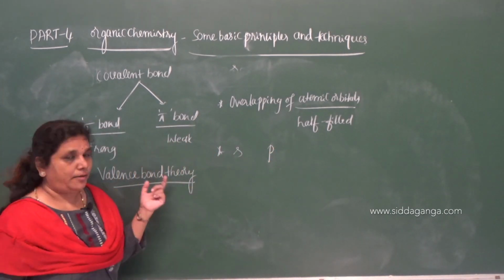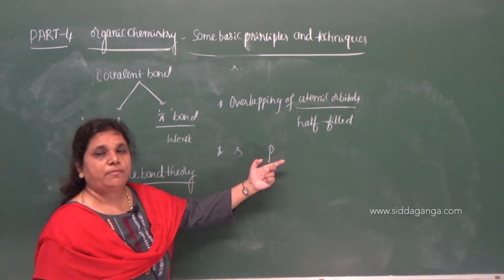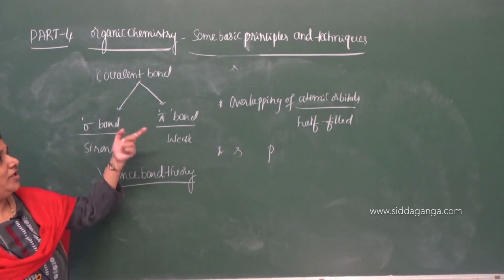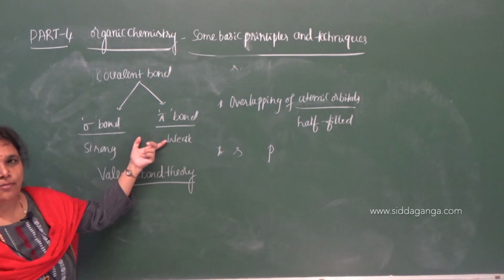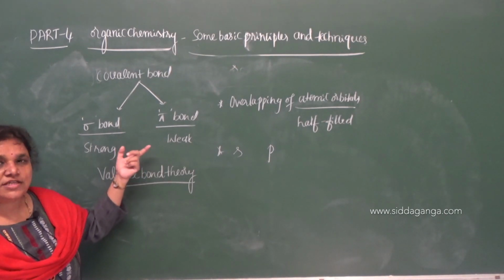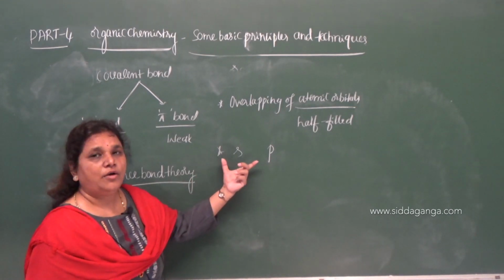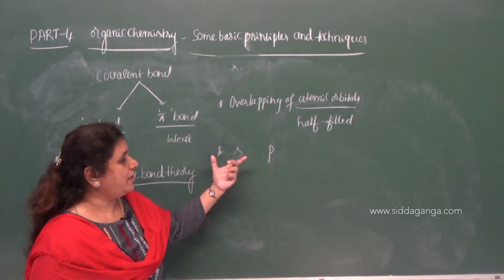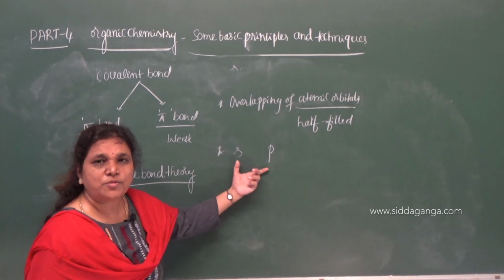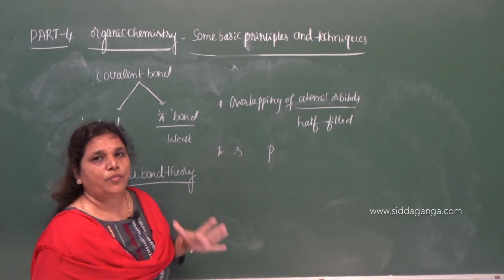In case of carbon, s and p orbitals undergo overlapping during the formation of sigma and pi bond. So during the formation of sigma and pi bond, the s and p orbitals present in the outermost shell of carbon undergo overlapping.